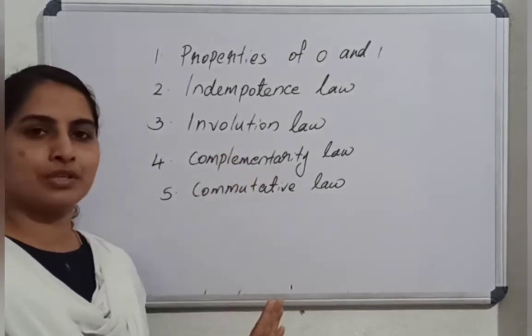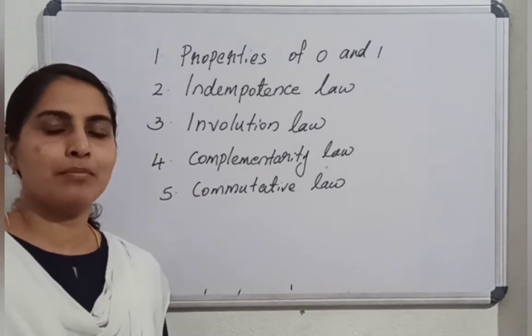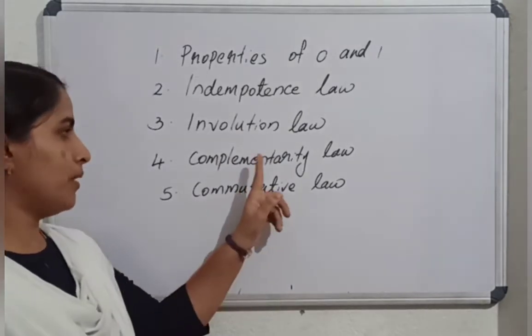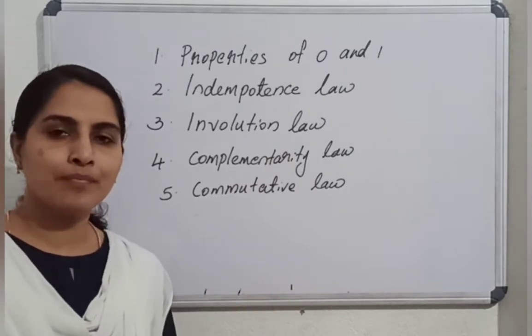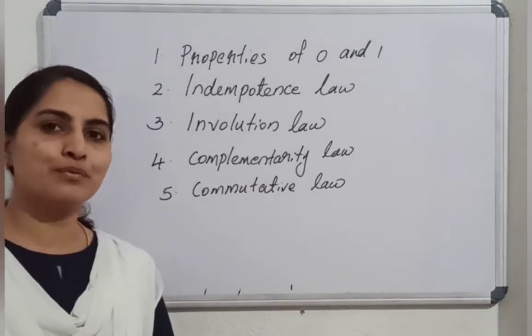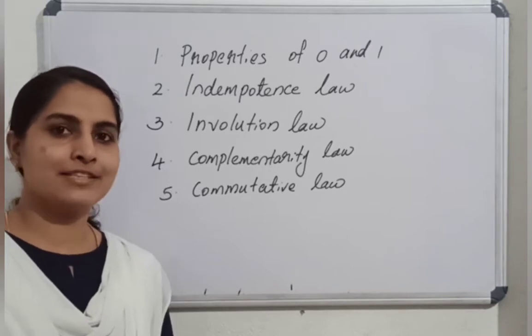Next is involution, the double complement. x double bar equals x. Complementarity: 1 is the complement. So x or x bar equals 1, and x and x bar equals 0.